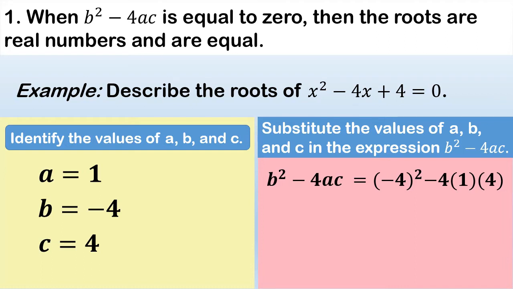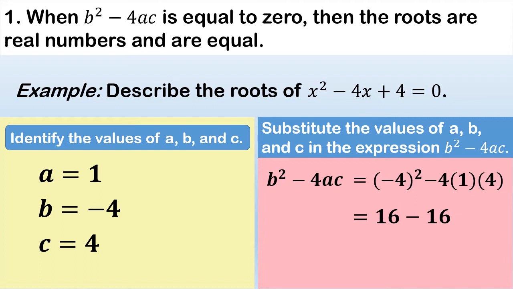So next, let's simplify. Negative 4 squared is equal to, so we all know that when we are multiplying negative times negative, the answer is positive. So negative 4 squared is equal to 16 minus 4 times 1 is equal to 4. 4 times 4 is equal to 16.